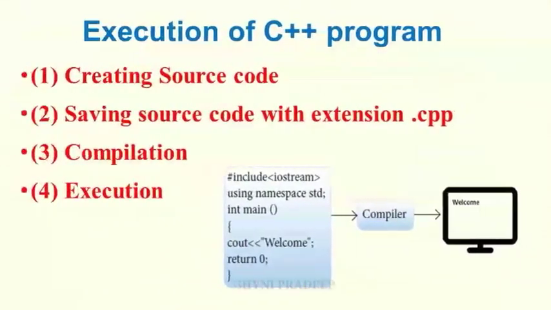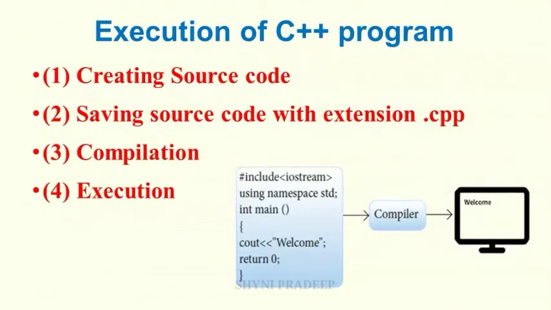Okay. Next topic is execution of a C++ program. To execute a C++ program, you have to follow 4 steps. What are they? Creating source code, saving the source code with the extension .cpp, and the next step is compilation, and the next step is execution. Creating source code means what? Typing and editing the valid C++ code. Okay. After that, you have to save the source code. When you are saving the source code, you have to save that C++ code with the extension .cpp. Okay, .cpp. This is the extension of C++.